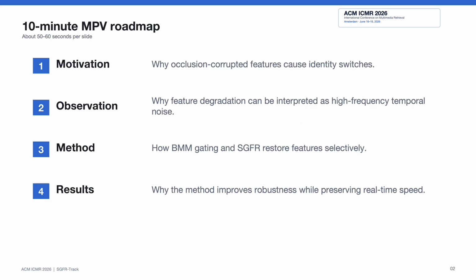This presentation is organized into 4 parts. First, I will introduce the motivation and explain why feature degradation is a critical problem in online multi-object tracking. Second, I will present a key observation. Occlusion-induced feature corruption can be interpreted as high-frequency temporal noise. Third, I will introduce the proposed SGFR Track framework, including the gating funnel and the spectral guided feature restoration module. Finally, I will show the experimental results, ablation studies, qualitative examples, and efficiency analysis.